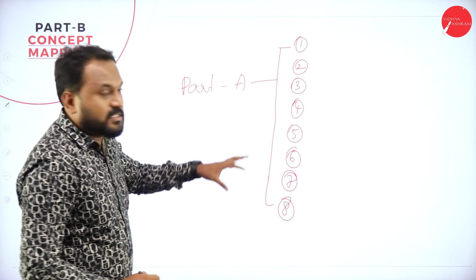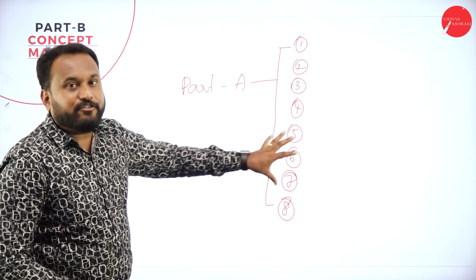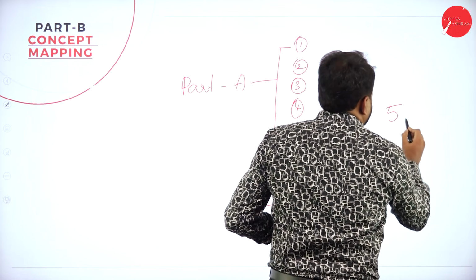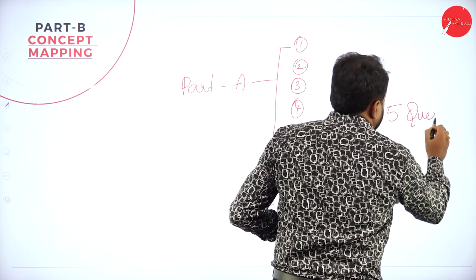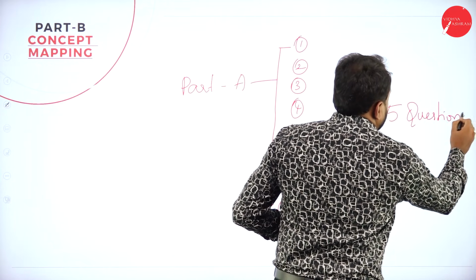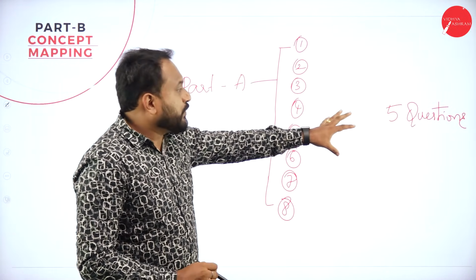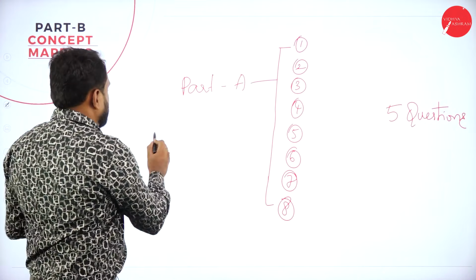Now, when we go with this topic here, any 5 you are supposed to write. So our target is only 5 questions. How many questions? 5 questions is our thing. So we have 6 chapters here.